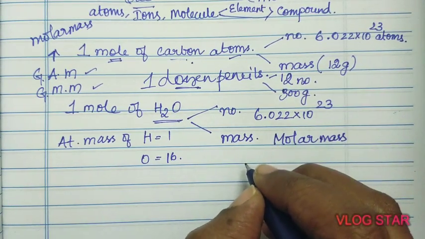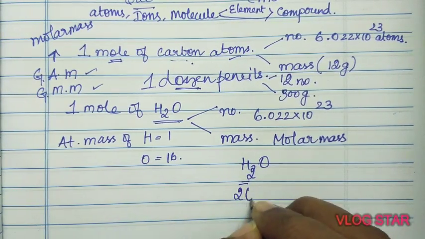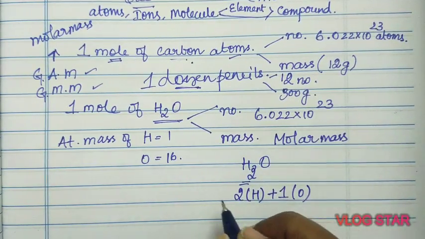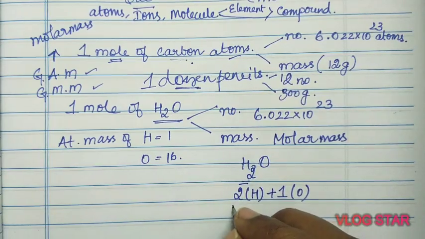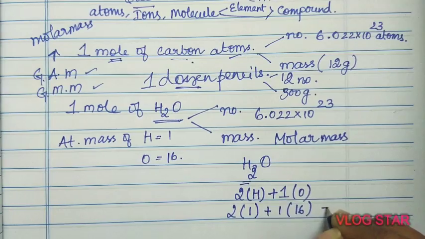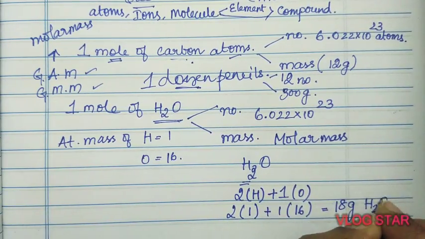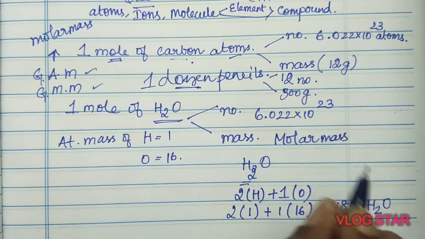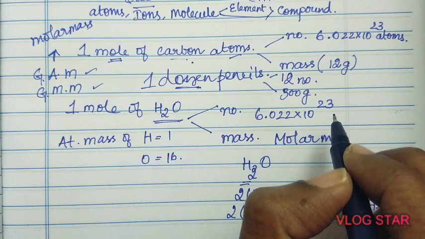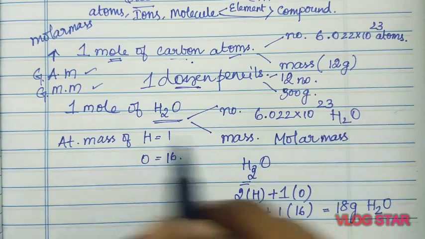So we'll just calculate. In H2O, there are 2 atoms of hydrogen plus 1 atom of oxygen. We need to substitute the atomic mass. So 2 into 1 plus 1 into 16, which is equal to 18 grams. So 18 grams of water will be equal to 6.022 into 10 to the power 23 molecules of water, which is called 1 mole.